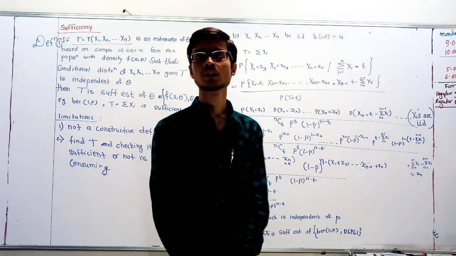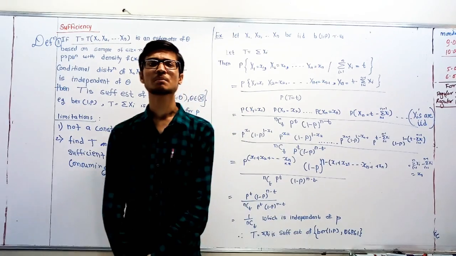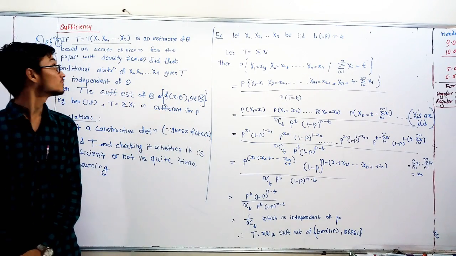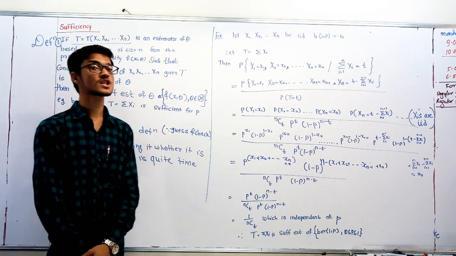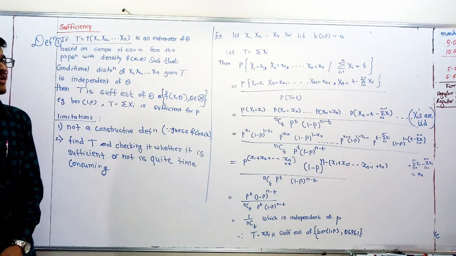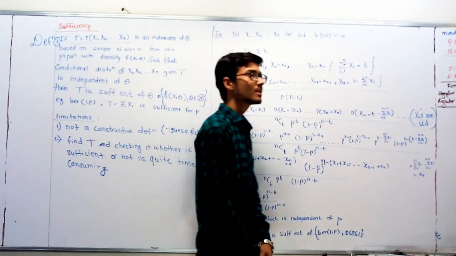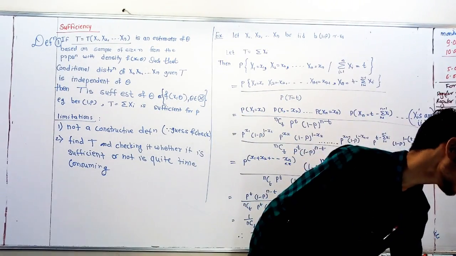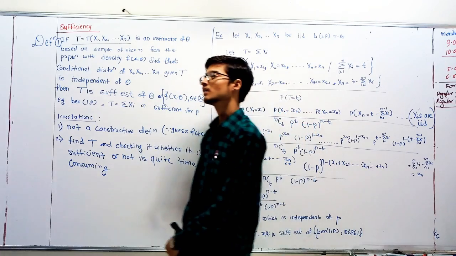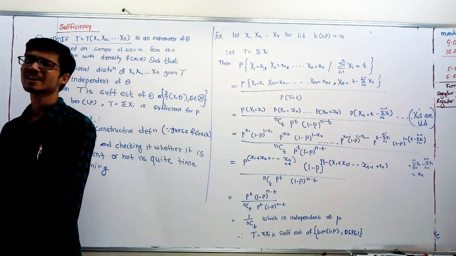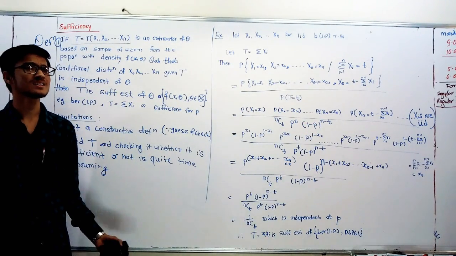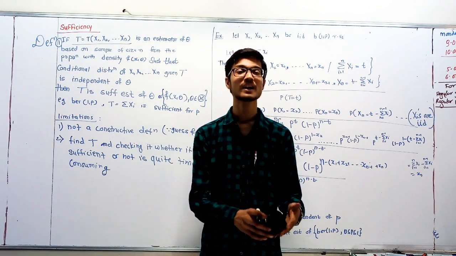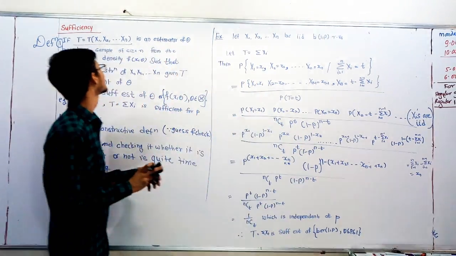Hello friends, we are going to discuss one important property of a good estimator. This property is sufficiency. An estimator is said to be sufficient when it contains all the information regarding the sample. The estimator which contains all the information regarding the sample will be the sufficient estimator.